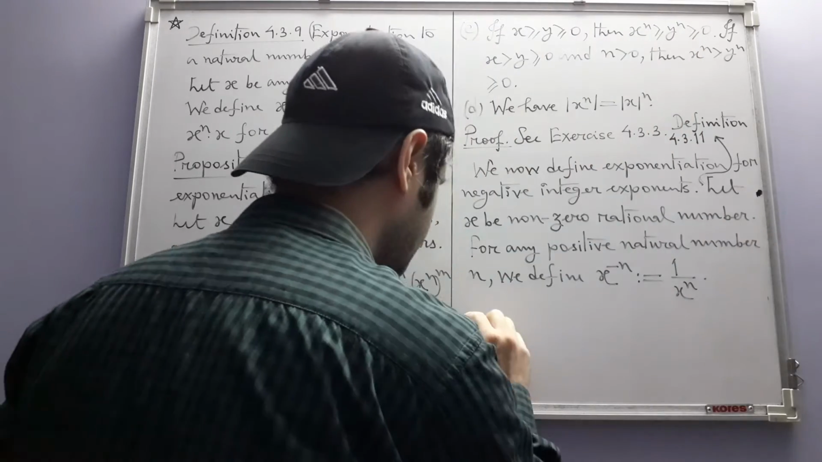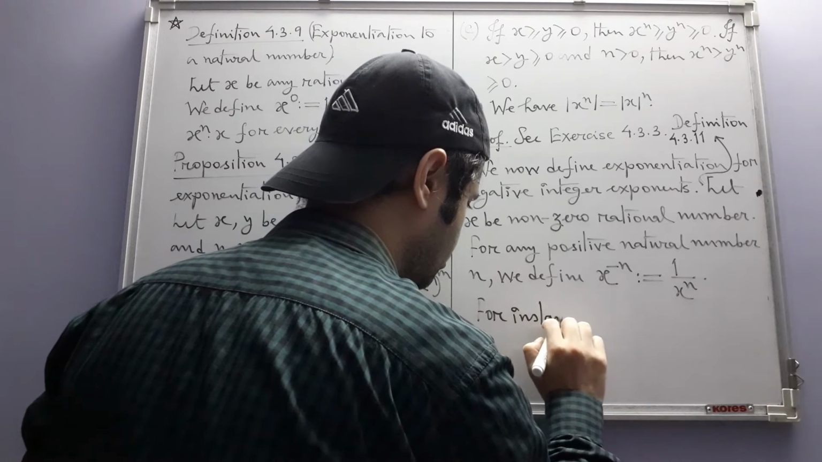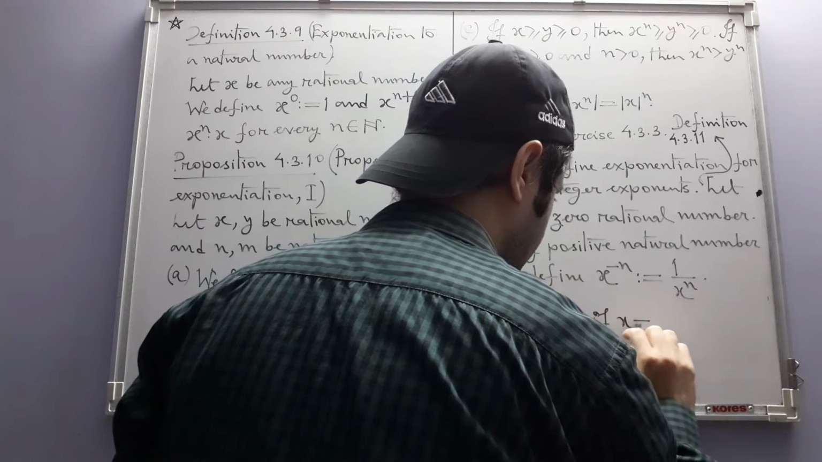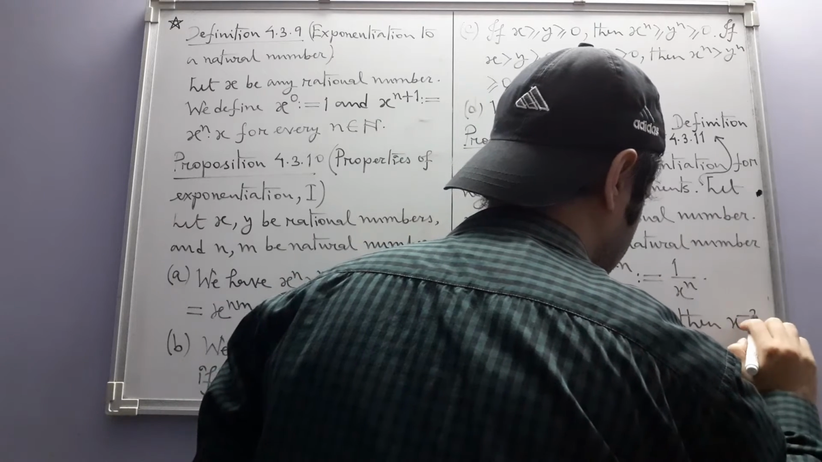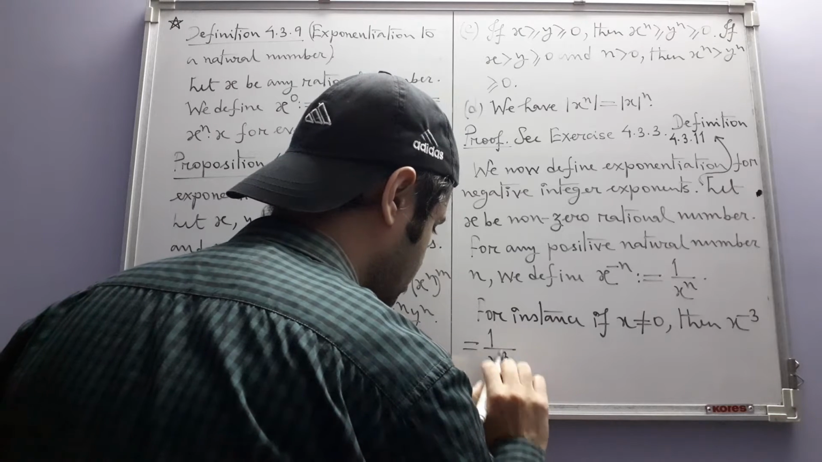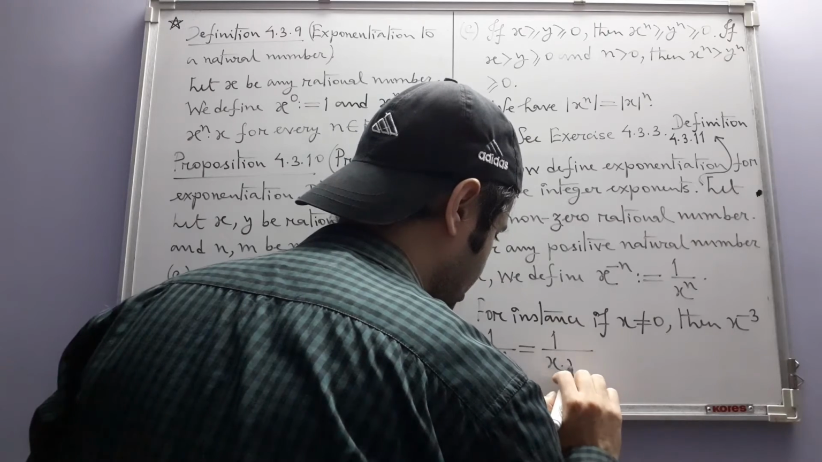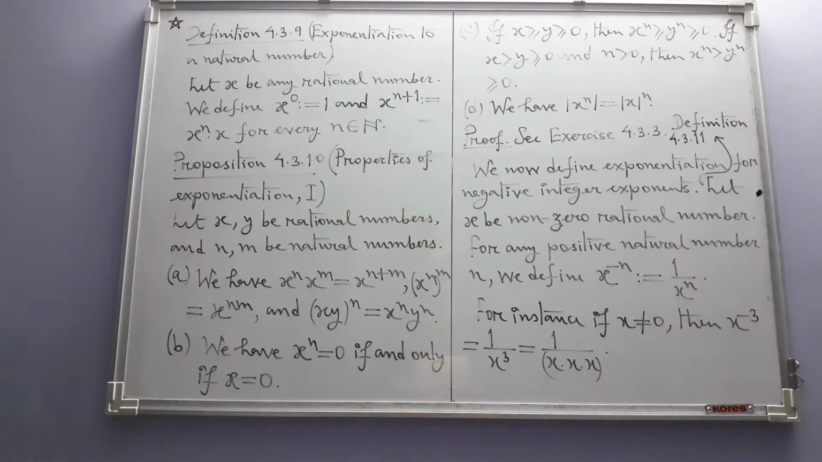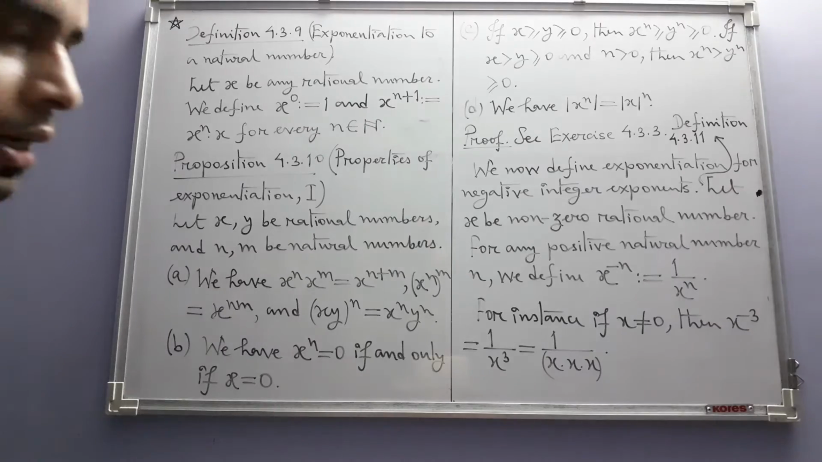So then after this, for instance, if x is a non-zero rational, then x to the power minus 3 is 1 upon x cube. So this is 1 divided by x times x times x. Okay, so that is the meaning of powers where the exponents are negative integers.